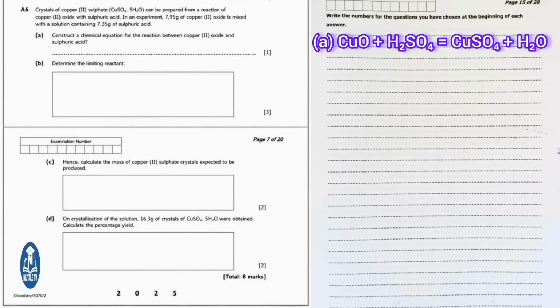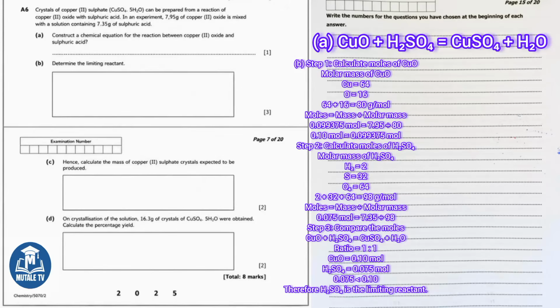The equation is CuO + H2SO4 gives CuSO4 + H2O. In words, copper 2 oxide plus sulfuric acid gives copper 2 sulfate plus water. This equation is already balanced as it stands, with one of each compound on both sides. Part B says, determine the limiting reactant. Now this is a mole calculation question. Let me walk through it step by step so you understand the method.